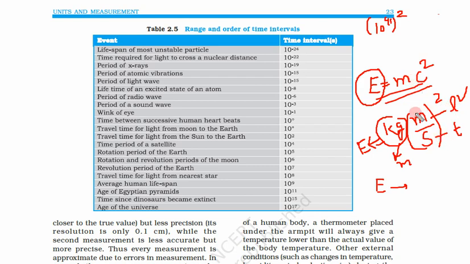Now let us see for time. So what we have, 10 to power 41, again square here, and this is already square. So what we get, 10 to power 41 square. So this phenomenon is related to the fundamental energy of the universe. This energy was released when the universe was created, and that energy has determined how much mass will be there in the universe, what will be the ratio between smallest and largest distances, and what will be the ratio between smallest and largest time intervals.